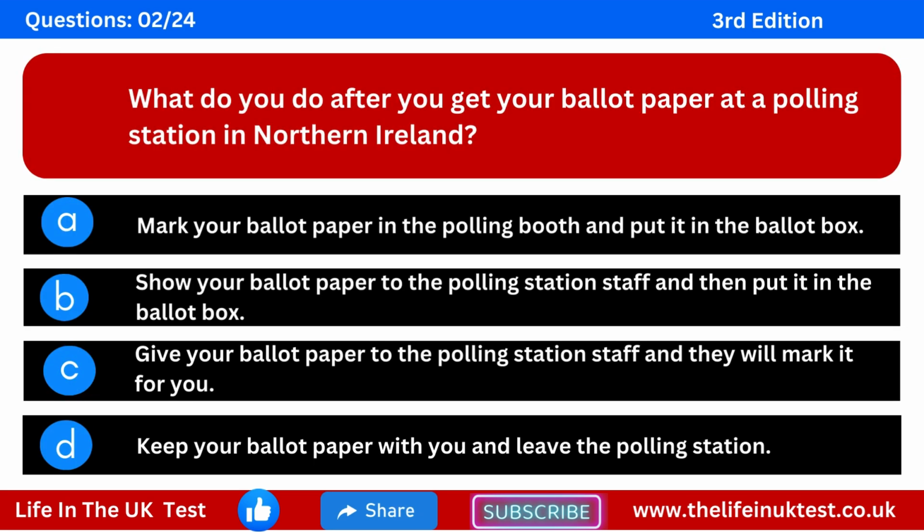Question 2. What do you do after you get your ballot paper at a polling station in Northern Ireland? Option A, mark your ballot paper in the polling booth and put it in the ballot box. Option B, show your ballot paper to the polling station staff and then put it in the ballot box. Option C, give your ballot paper to the polling station staff and they will mark it for you. Option D, keep your ballot paper with you and leave the polling station.